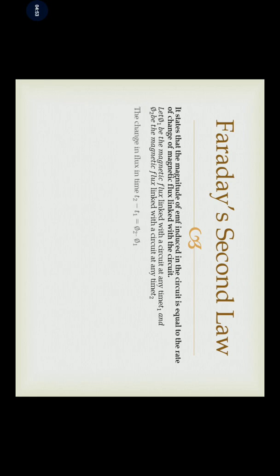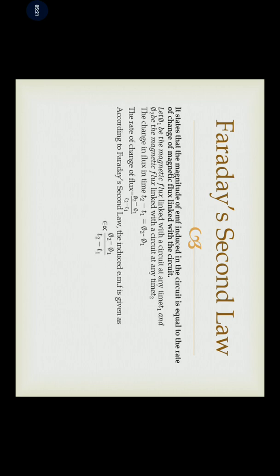The change in flux in time t2 minus t1 is phi2 minus phi1. And what do we mean by rate of change? Rate of change is any change divided by time. When we see the variation of any physical quantity with respect to time, that is called rate. So the rate of change of flux will be the change in flux divided by the time taken for that change: phi2 minus phi1 upon t2 minus t1.